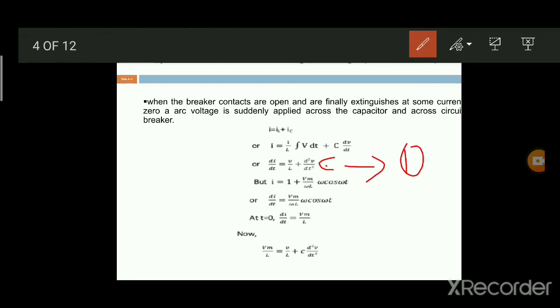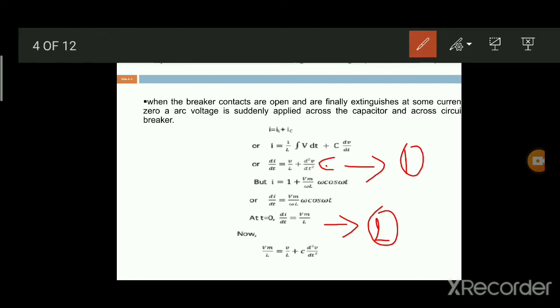We already know I equals Vm by omega L times sin omega t, and differentiating this equation, di by dt equals Vm by omega L times omega cos omega t. At the instant t equal to 0, cos 0 equals 1. Then we obtain di by dt equal to Vm by L. This is equation number 2.